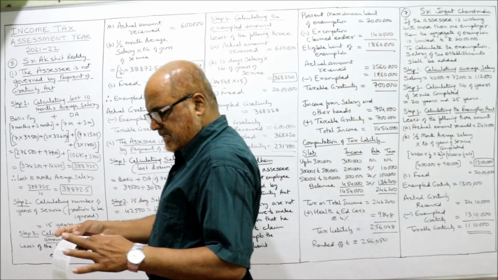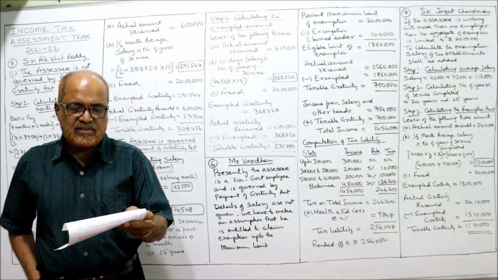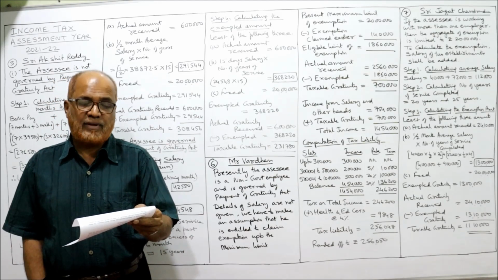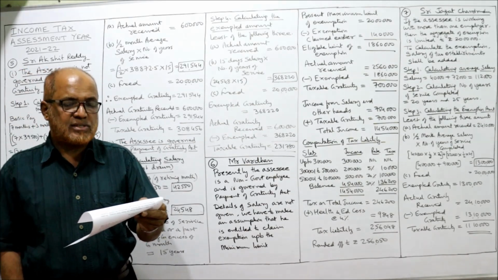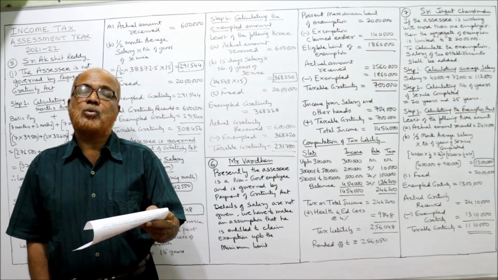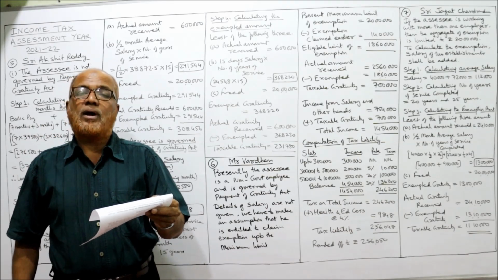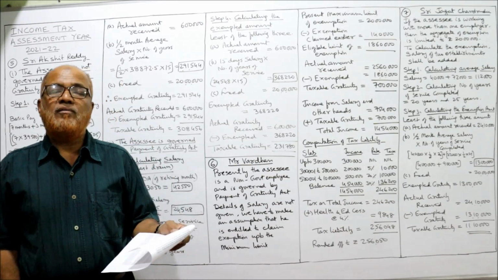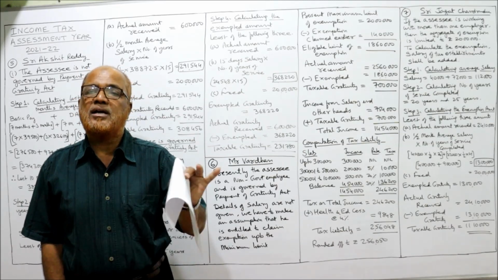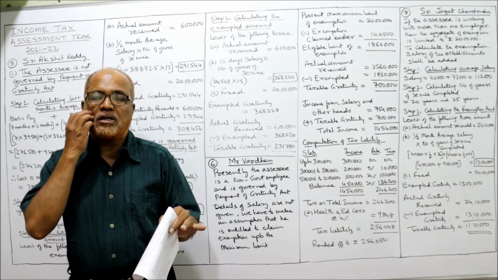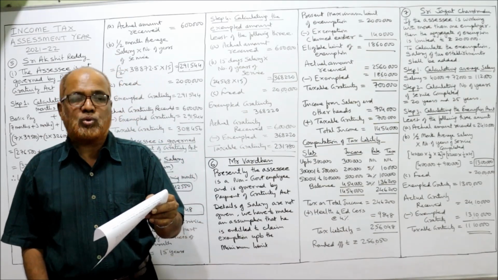Now see problem number 6. Mr. Vardhan retired from Indian Army services in the previous year 2001-2002, very long back, and received 1,40,000 as gratuity. So he was a government employee, and already we have discussed that gratuity received at the time of retirement by a government employee is fully exempted. So he already got a gratuity exemption of 1,40,000 in the year 2001-2002.